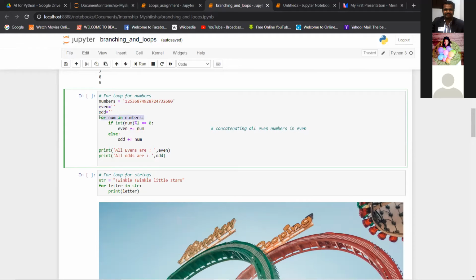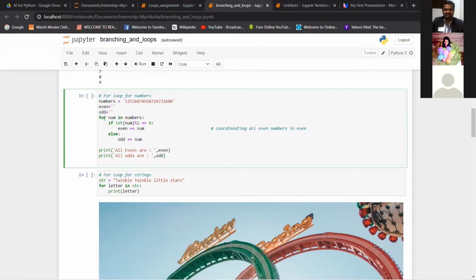Now we are using a simple for loop: for num in numbers. Numbers is the string we already defined, which has this collection of integer numbers inside it.